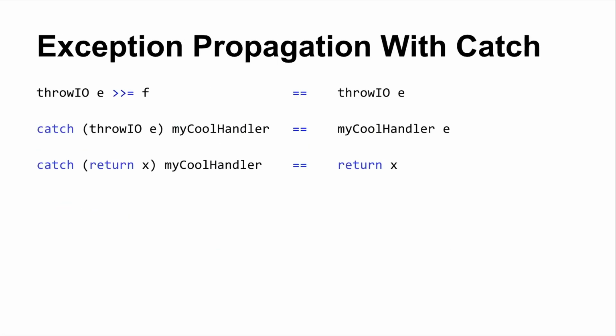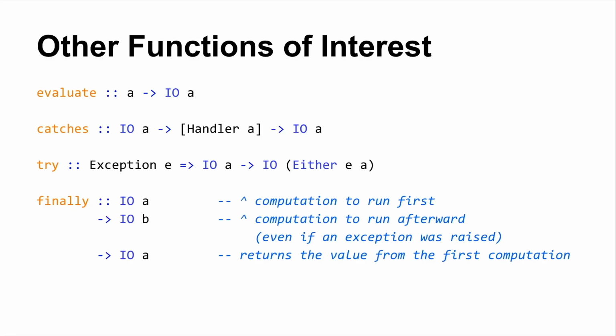The transition rules with catch are also not totally surprising. throwIO e bound f will give you throwIO e, catch with my cool handler will give you my cool handler applied to e, and so on and so forth. If you don't have an error and you install an exception handler, your exception handler is not going to be used. Other functions of interest, which I'm not going to get into, but are somewhat low level and worth pointing out if you're going to be managing exceptions in Haskell: evaluate, which given some expression of type A, will give you back an IO computation that when run will evaluate that expression down to weak head normal form.